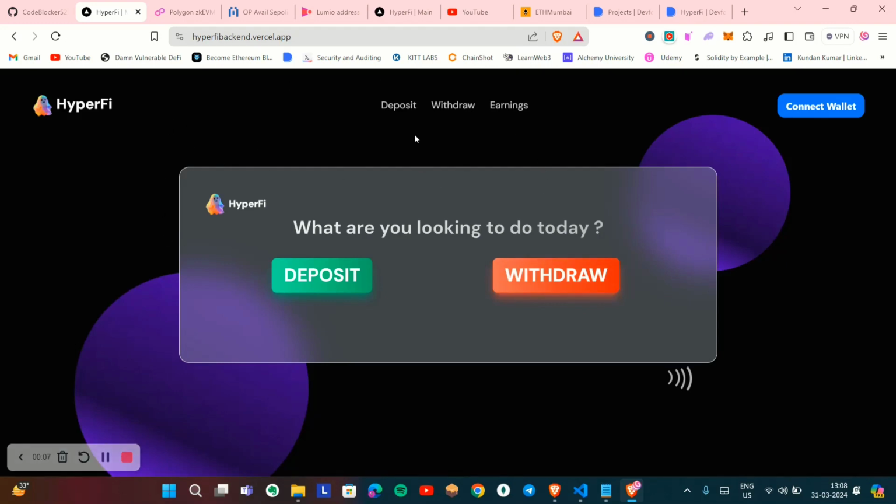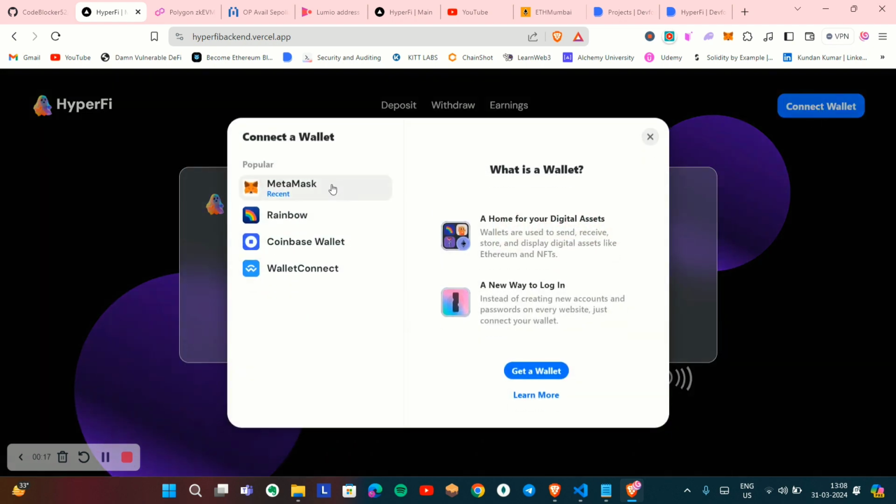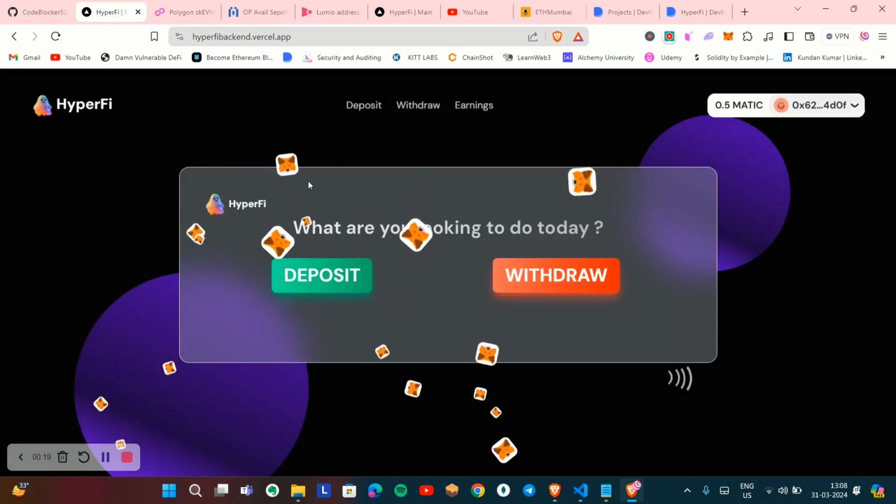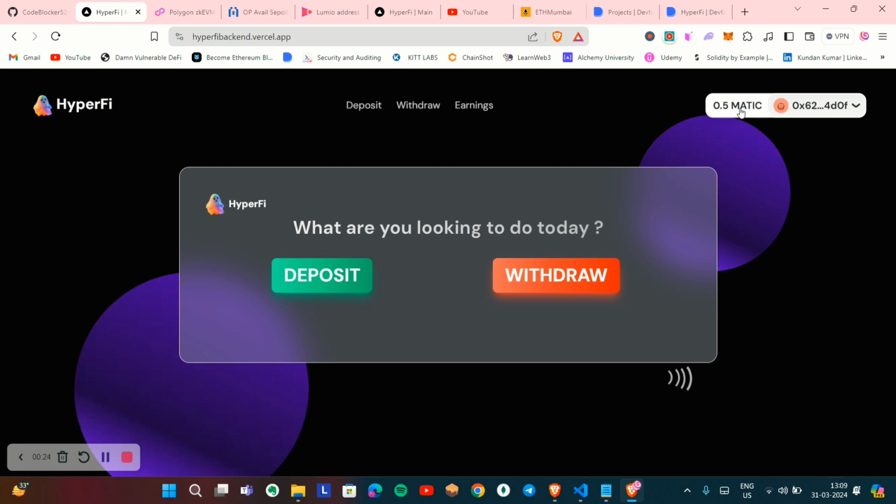where he or she can deposit, withdraw, stake their assets, as well as see the earnings of their assets in real time. So first of all, the user needs to connect their wallet. I'll go with MetaMask. You can see I've successfully connected MetaMask, and I am able to see my Matic token that I have. Now I'll deposit.